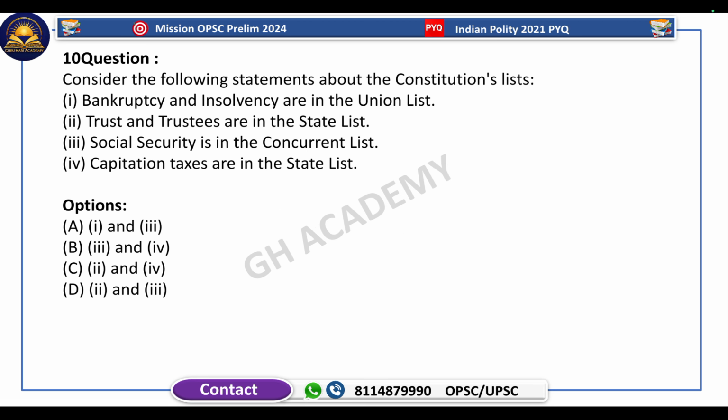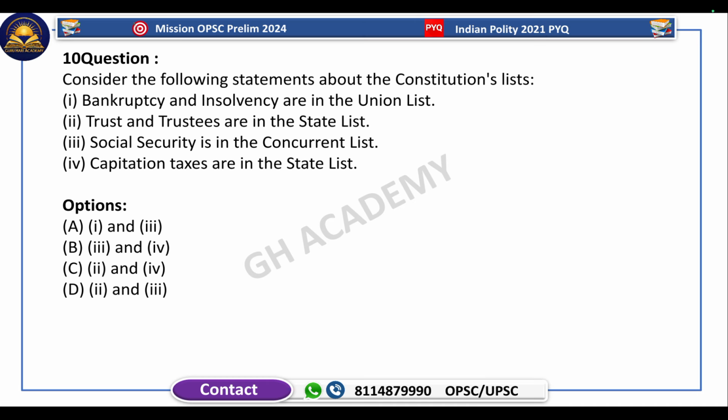Next question. Consider the following statements about the Constitution's lists. Again, this question is truly factual in nature, because nobody can remember all the elements in all three lists. There are so many elements. So this is a factual question. Do not take major tension over these types of questions.